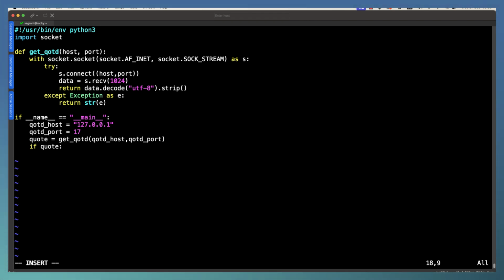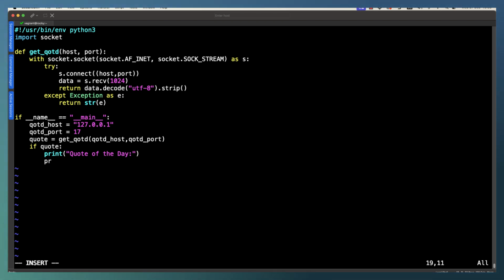If our quote has been populated properly, we can then go through and print quote of the day, and then probably followed by the actual quote we picked up, which would seem like a good idea. So we can go through and then have our quote of the day, perhaps followed by a colon, and then close off our print function, open up a new print function. So this is going to be printed on 2 lines, and then the value of our quote variable.